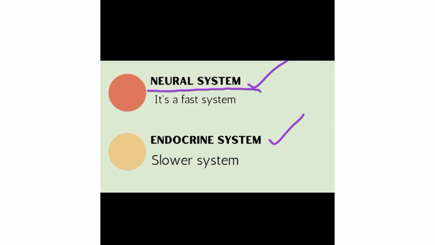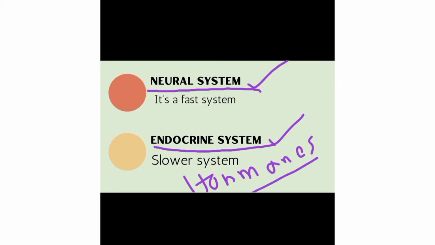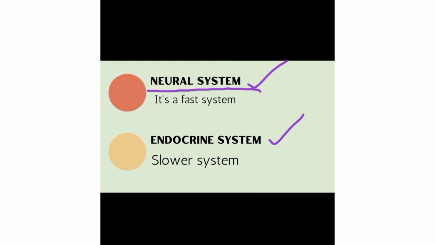It acts very rapidly. And the other one, the main topic for us, is the endocrine system. The endocrine system works with hormones, and it's a very slow system. Basically, the endocrine system works very slowly but very efficiently.